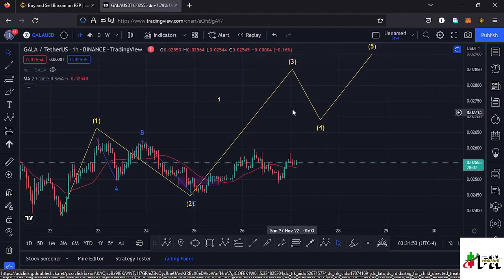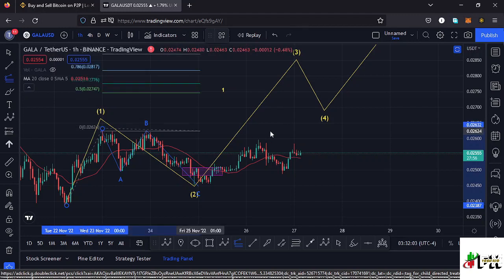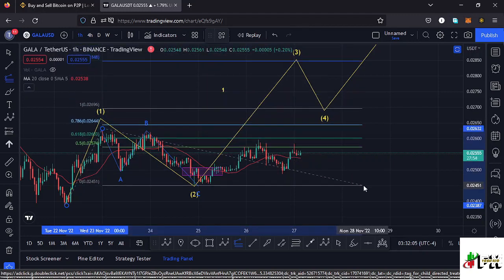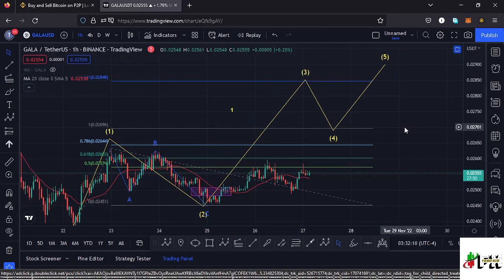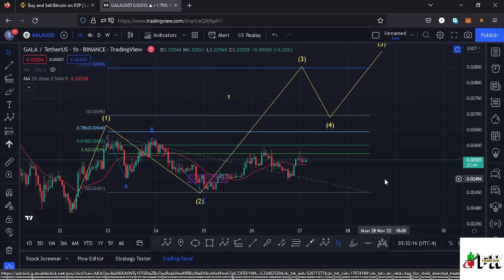And I can give you a minimum target area to the upper side in the formation of this wave 3 by connecting the trend based Fibonacci from the low of the first wave down there to the high of that wave 1, then dragging the fibs to the low of the second wave, and that gives me a minimum target area at the fib level 1.618, and that is at around the $0.02848 mark, and that is the minimum that I would expect Gala games to do in case we continue obeying the Elliott wave structures. And we also see an increase in volume here on the Gala games chart.